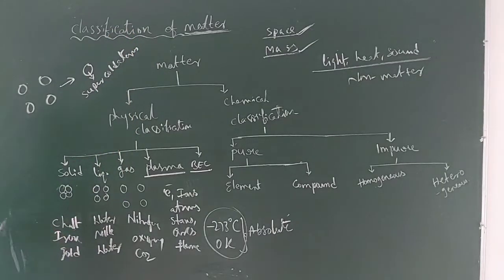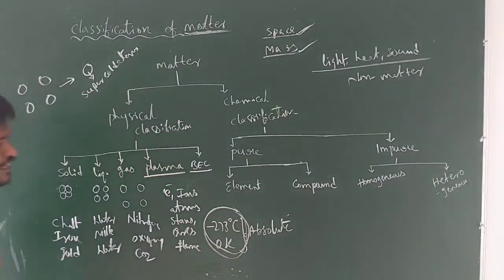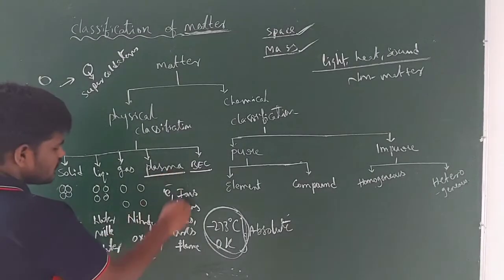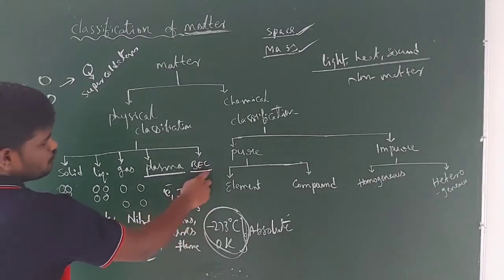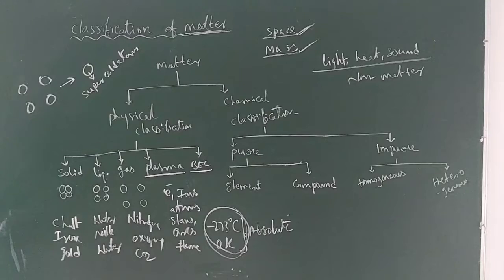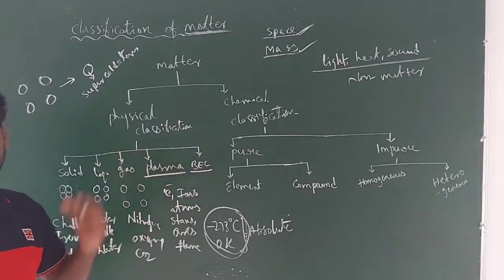This fifth state of matter exists at this temperature only, minus 273 or 0 kelvin, known as absolute temperature. So, guys, the fourth state of matter is superheated matter and the fifth is supercooled matter. These two exist at very high and very low temperatures.